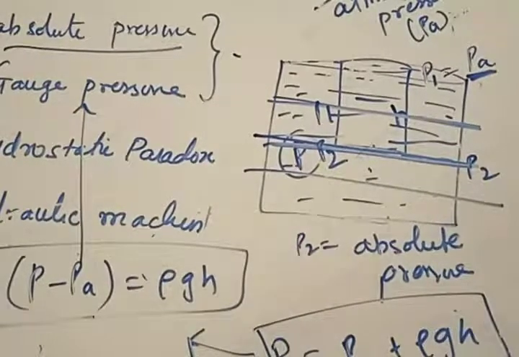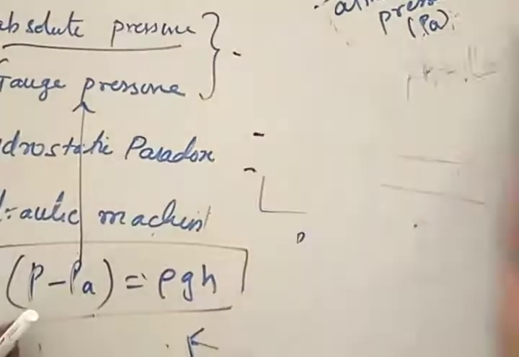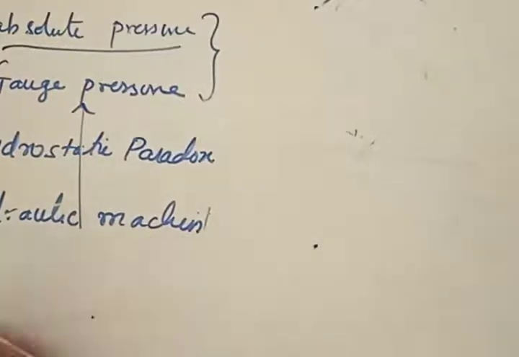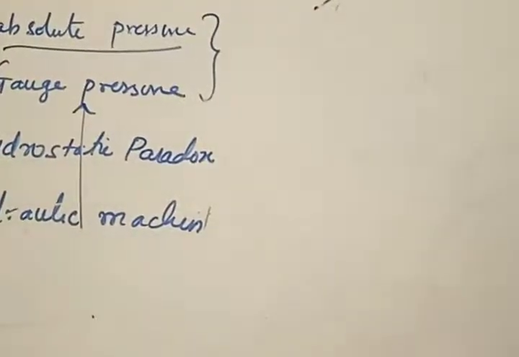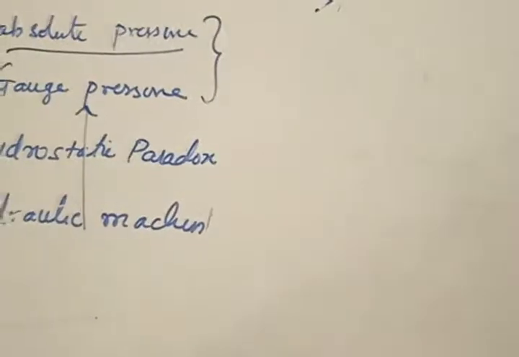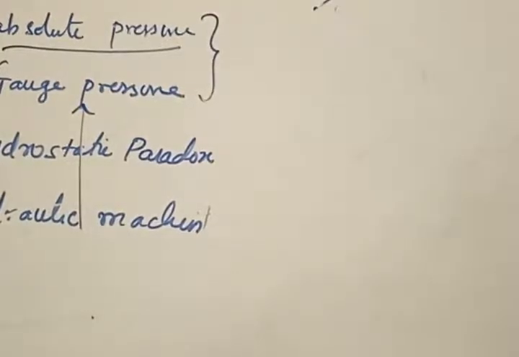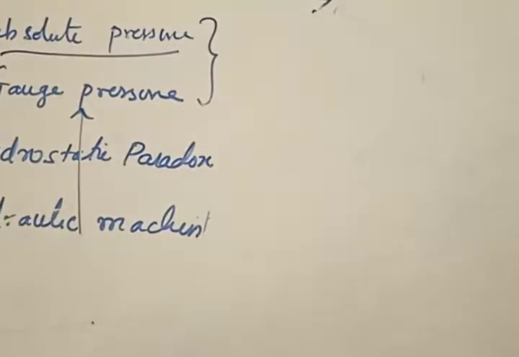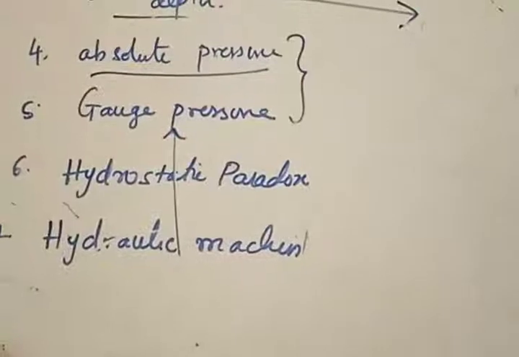Absolute pressure done, gauge pressure done. Now let us talk about hydrostatic paradox, because hopefully most of you are clear with this. Remember like this: the exact value of pressure at any location is called absolute pressure. The difference of pressure between two locations is called gauge pressure. Now what does this hydrostatic paradox mean?